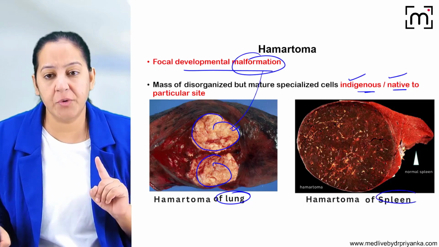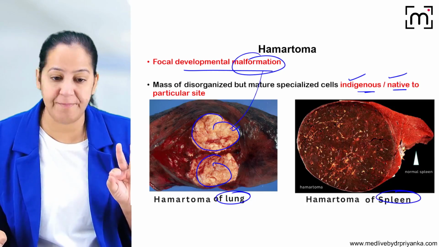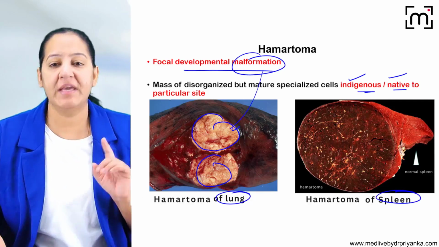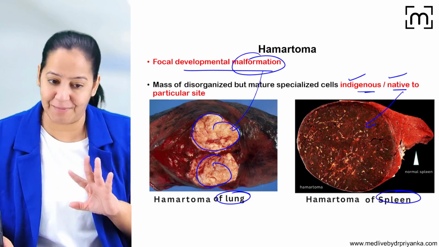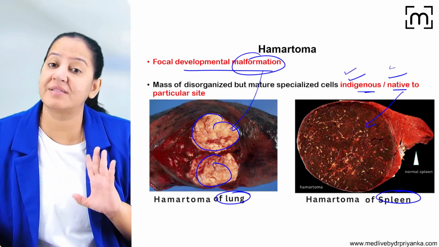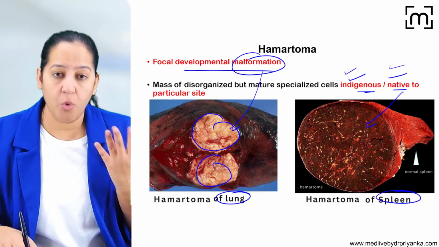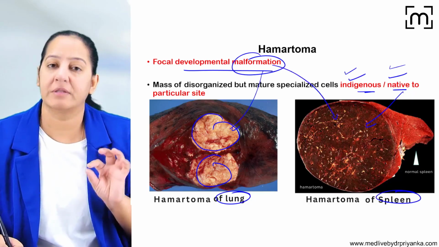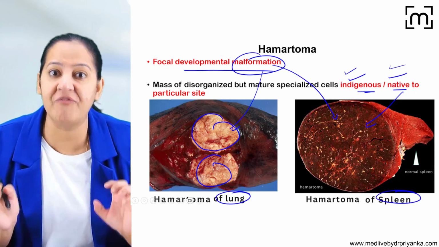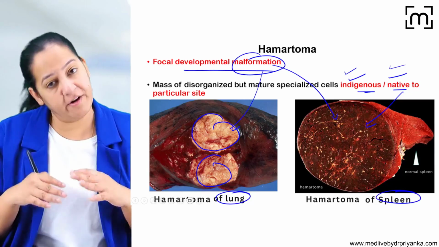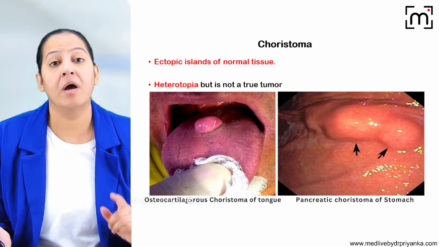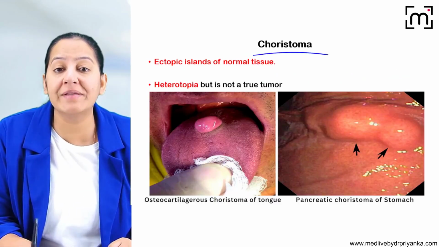In the same way, do you know inside the spleen, we have two pulps, red pulp and white pulp. Both the pulps are normally present in the spleen. So here inside the spleen, you can see red pulp is there. Of course, it's a normal site. The site is indigenous, native, normal. The only thing is the red pulp of the spleen becomes malformed. So basically the tissue is malformed, but its site is normal. Whatever it should be, it is that only. So that is hamartoma. Now coming to the next terminology, that is choristoma.